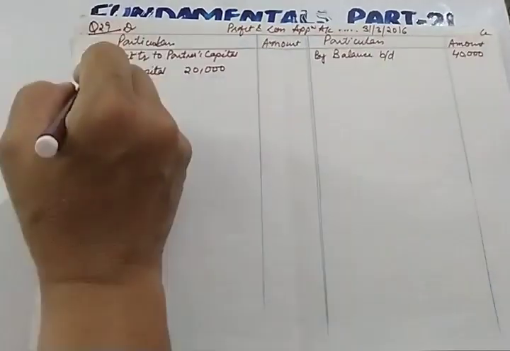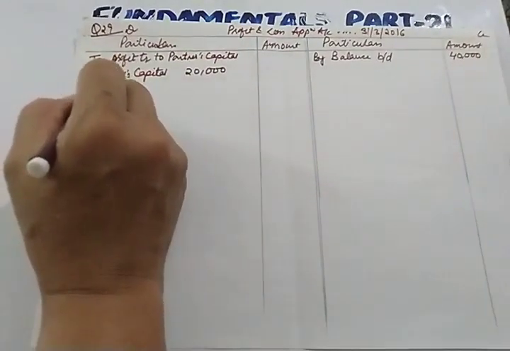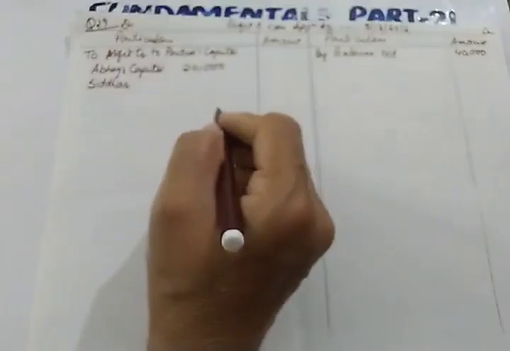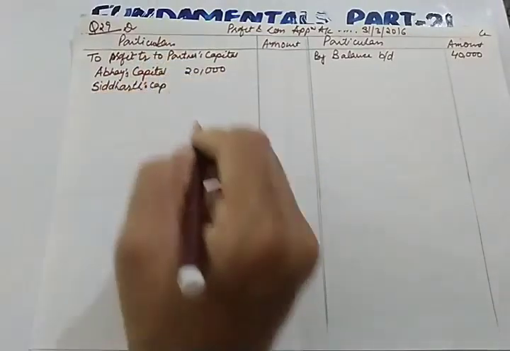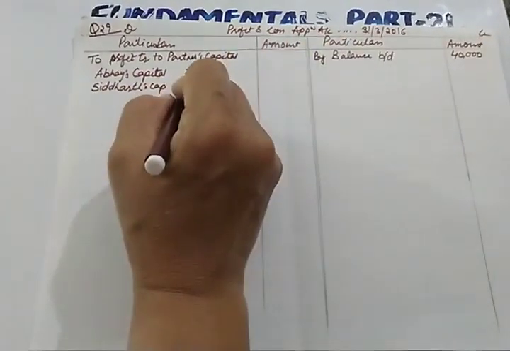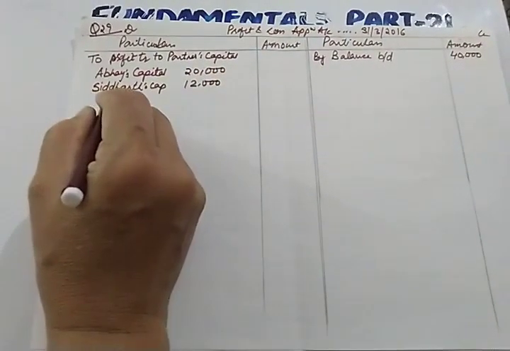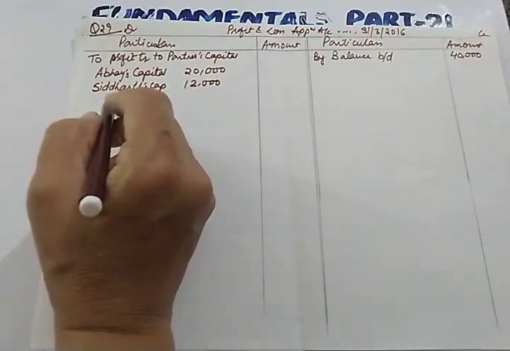And see how much Siddharth. See, Abhay is not giving guarantee, so we can directly write here Siddharth's capital. Siddharth's share is 3/10. So 3/10 of 40,000 will be 12,000. And he is the one who is giving guarantee to the third partner, Kusum.